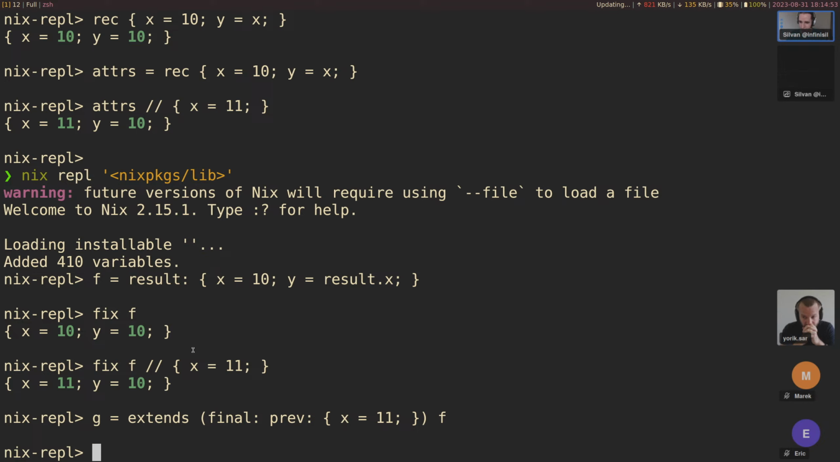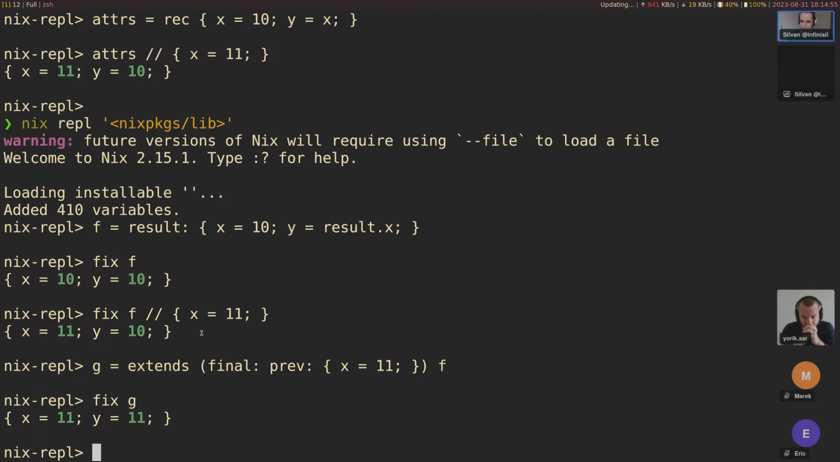G is now another function that we can also call fix on. Now that has the actually updated value. And in the overlay, you can then do a bit more than just changing constant values. You can refer to the previous value. So you can say, okay, instead of just saying 11, I'm going to say previous.x plus 1.